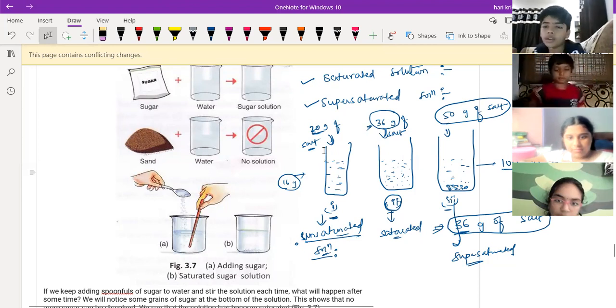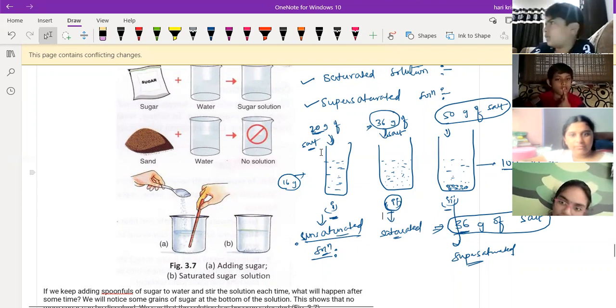What is the solute? What is the solvent? Yes, sir. Now, what are the 3 states of matter? Sir, solid, liquid, and gas. Solid, liquid, and gas. Good. Now, what is the state of the solution, on which does it depend? Either the solute or the solvent. The solvent. What about the remaining 3?